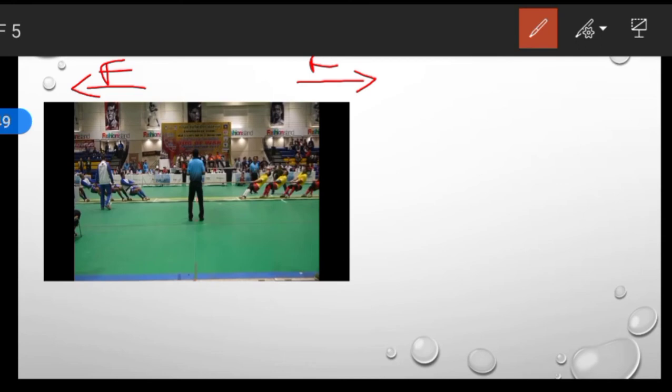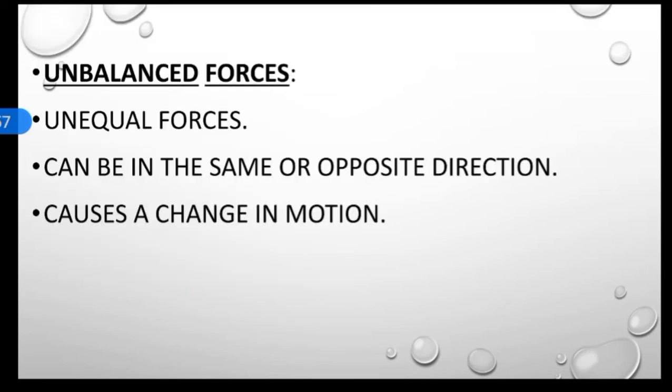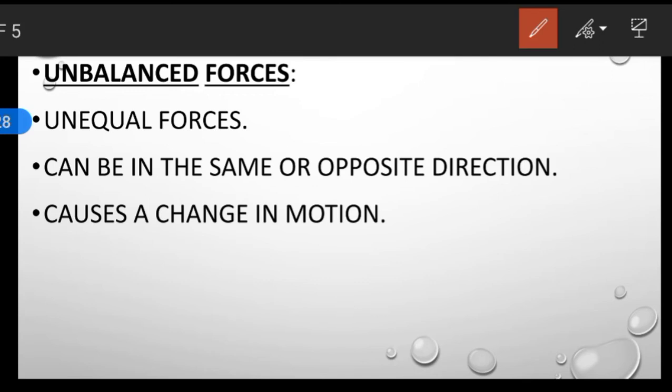Now what happens if the forces are not equal? So there come the unbalanced forces. Unbalanced forces are unequal forces. That means the magnitude of the force in one direction is greater or smaller than that of the other direction. So in this case, the forces can be in the same direction or in the opposite direction. Let us suppose you have an object, there can be two scenarios. Either the magnitude is different or the direction is different.